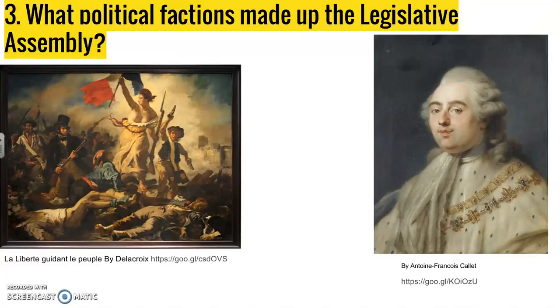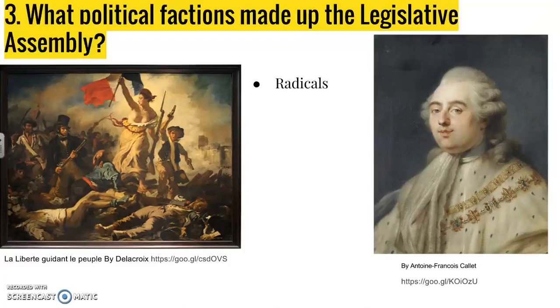Okay? And there's three main groups. Right? The first group is the radicals. And that's kind of what this painting is depicting on the left. Though this painting wasn't actually made till the 1830s, this is one of the most famous French Revolution paintings. This is kind of like a battle in the streets of Paris, where the third estate representatives, the peasant representatives, are fighting for their liberty, are fighting against some of the oppressive ways that have been going on.